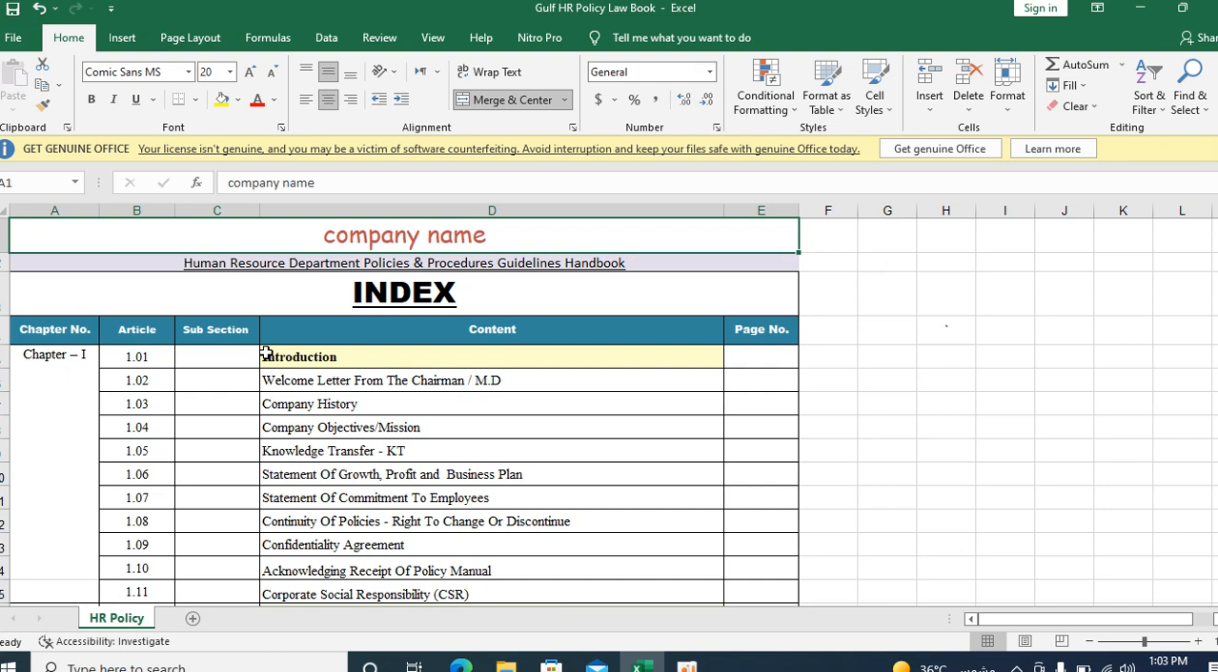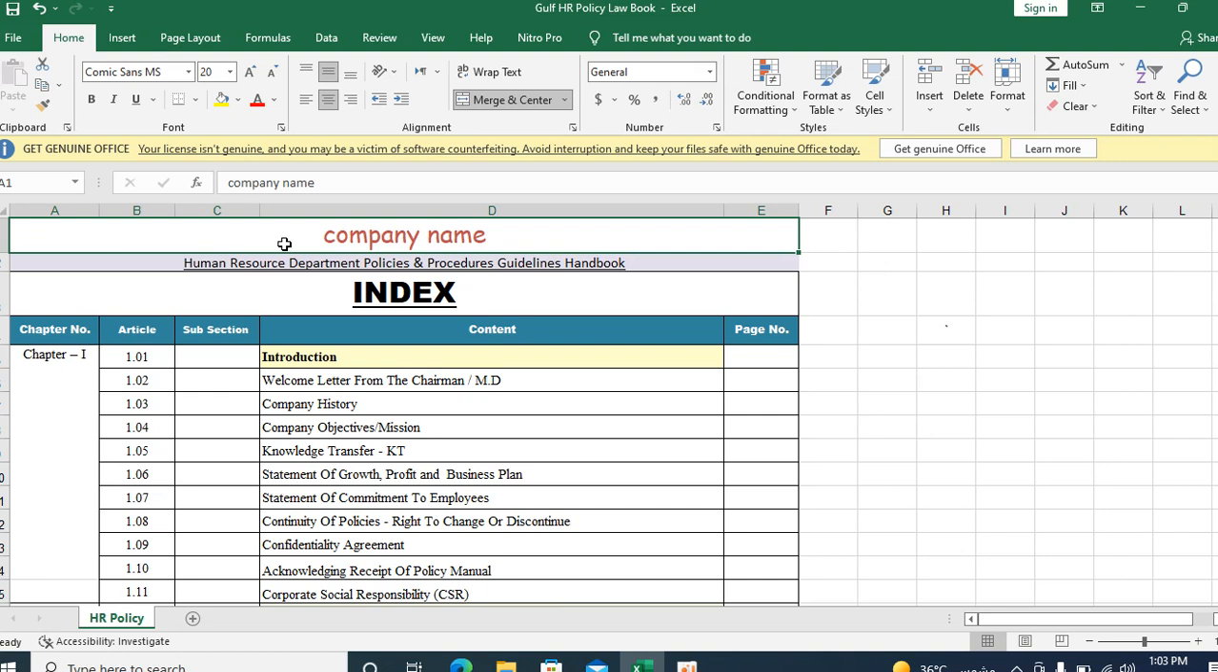It's in English. Okay, now how to prepare it: what are HR policy and procedures? Basically, for any type of company incorporated, whether manufacturing, construction, engineering, service industry, banking, insurance, any type of industry, you can use this HR policy and procedures. It's a law book, created for a company.